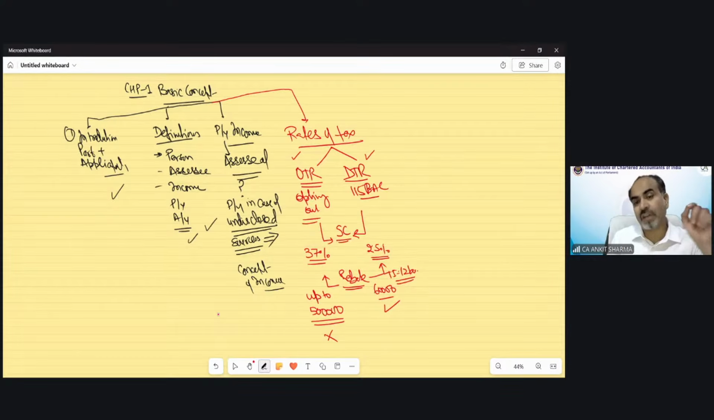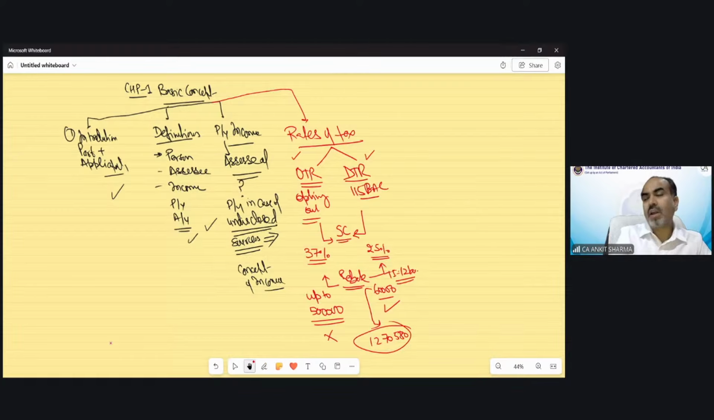But in case of section 115BAC, even if your income exceeds 12 lakh rupees, but up to a certain limit, then you can also claim the rebate of tax that is allowed in case of the default tax regime. And I have told you it was 12 lakh 70,580 rupees. If your total income is up to rupees 12 lakh 70,580, then you can claim rebate under the default tax regime.